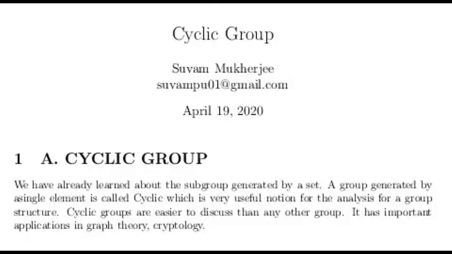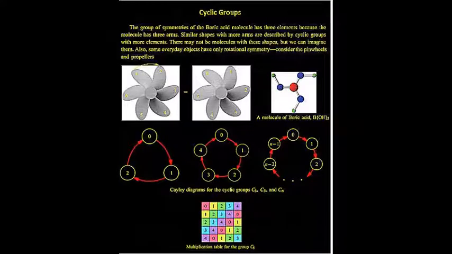A group is called cyclic if it is generated by a single element or more than one element. And cyclicness is a very important notion to analyze a group structure. Cyclic groups are easier to discuss than any other formats of group. They have important applications in the branches of graph theory and cryptology. These are a few examples of cyclic groups.